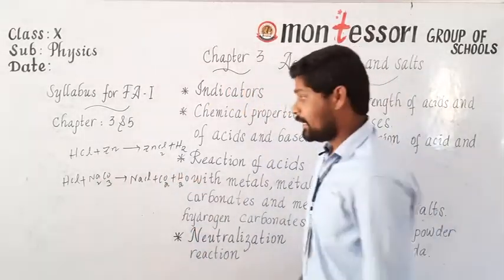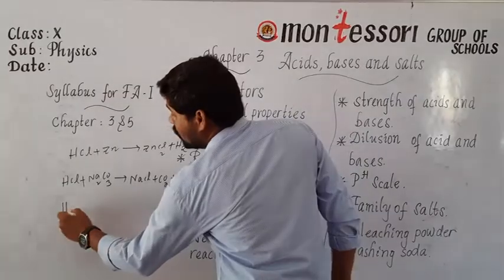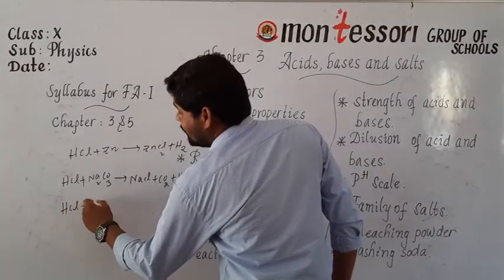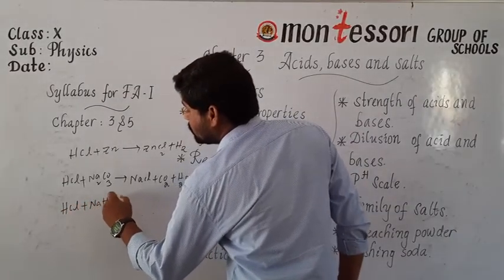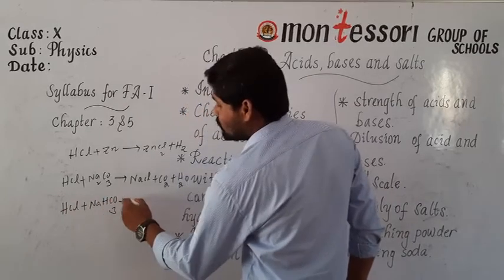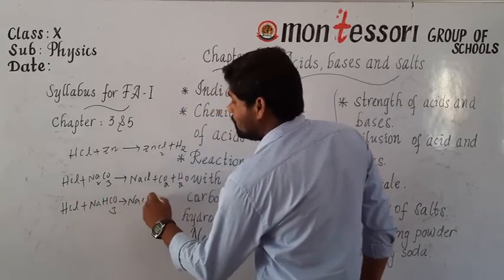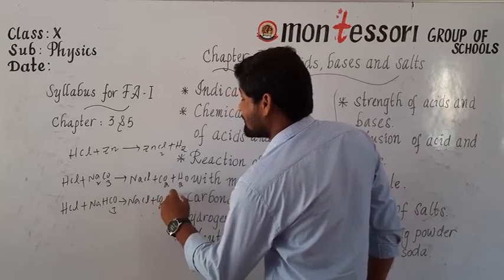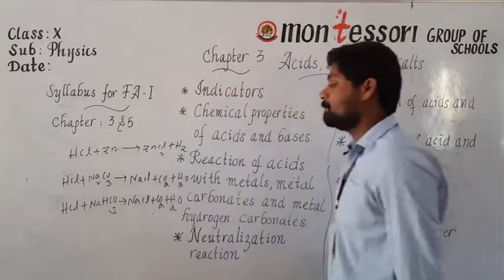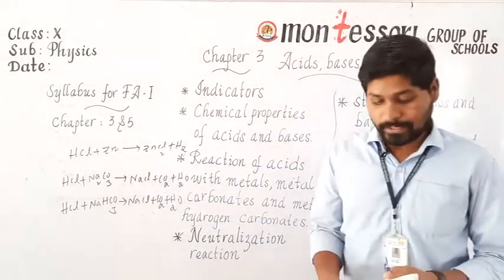Clear? Next, again with a metal hydrogen carbonate like NaHCO3, here also the products are the same: NaCl plus CO2 plus H2O. Clear?